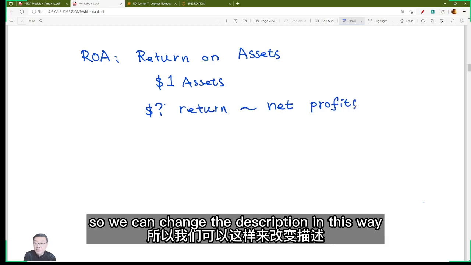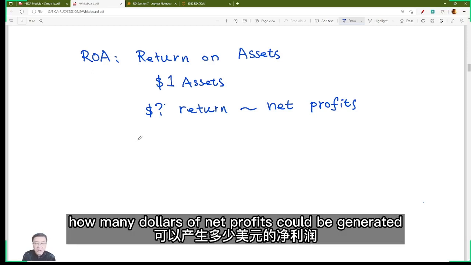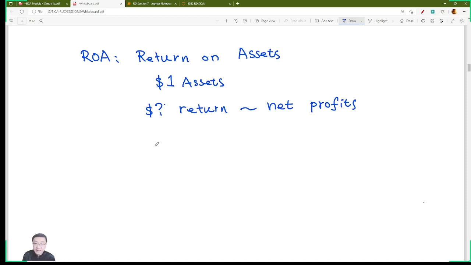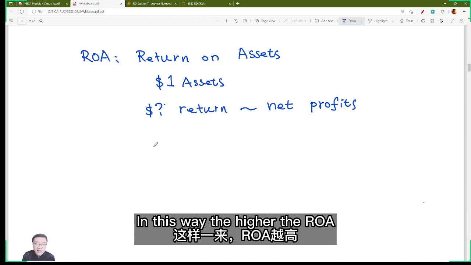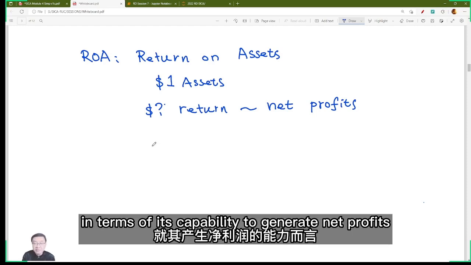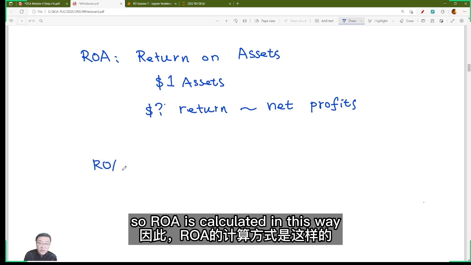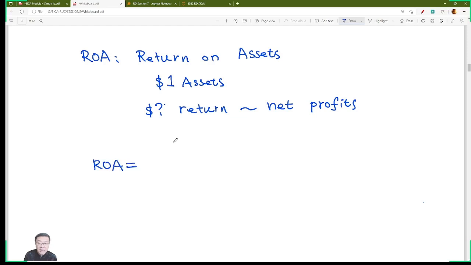So we can change the description in this way: for every $1 of assets, how many dollars of net profits could be generated? In this way, the higher the ROA, the better the quality of the company's assets in terms of its capability to generate net profits. So ROA is calculated in this way.